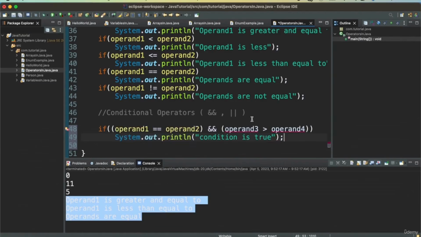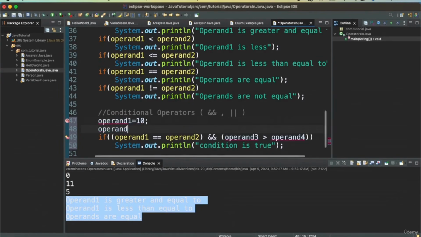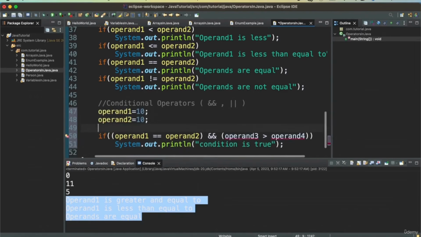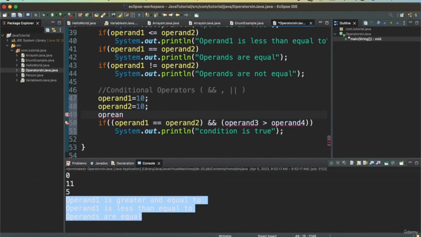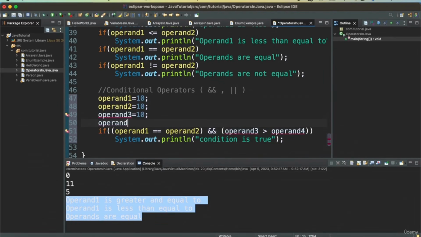So let's define operand 3 and operand 4. So let's have the value of operand 1 is 10, operand 2 is 10, and then operand 3 is 10 again, and then we have operand 4 is 5. And this we can define as integer.